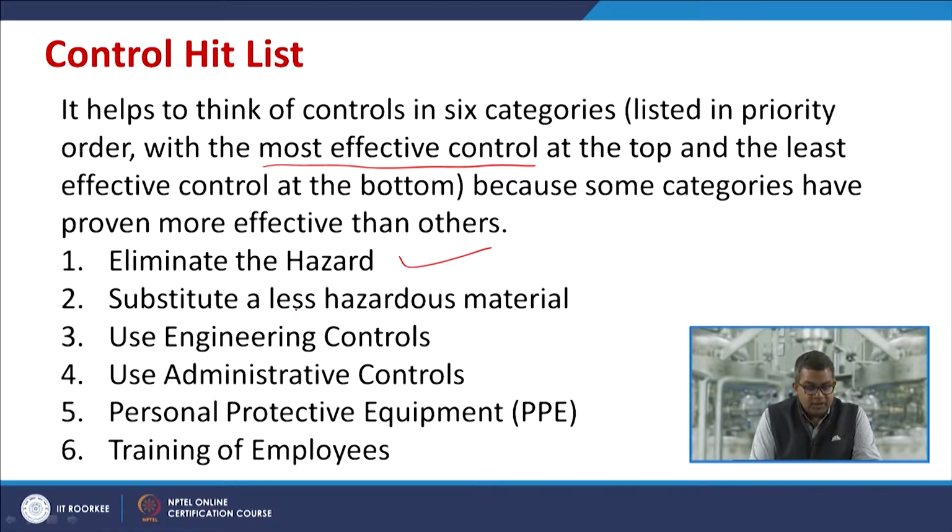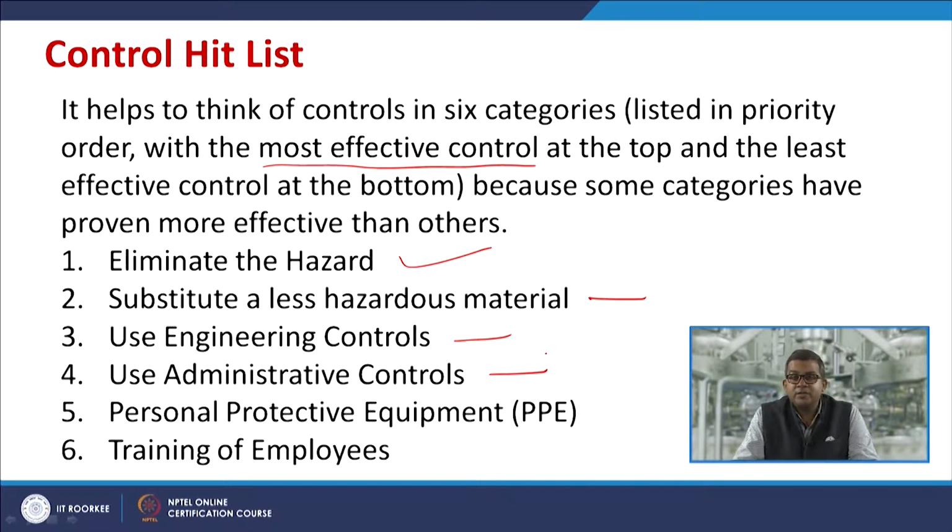Now, minimization may be achieved by the substitution of a less hazardous material. Number 3 may be the use of proper engineering controls. You may use the administrative control.